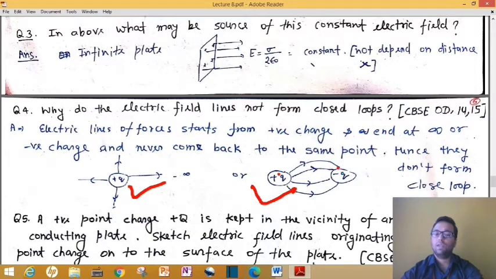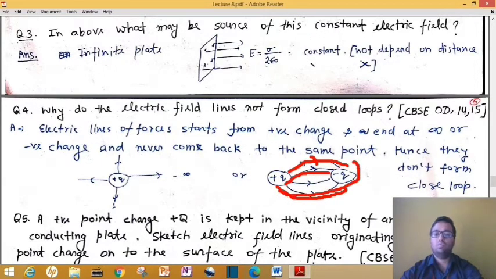infinity or terminate to negative charge. Suppose it forms a closed loop like this, okay, closed loop means the electric field lines are drawn like this. It is asking why it does not complete its loop. If this line completes its loop, then it has to make a complete loop like this one, and here you can see that the electric field line is originating from negative charge and terminating to positive charge, meaning at this point the direction of electric field is towards the plus q charge, which is not possible. So this is our answer.